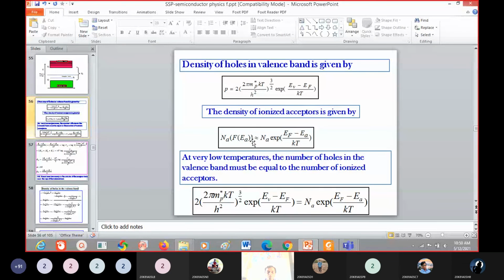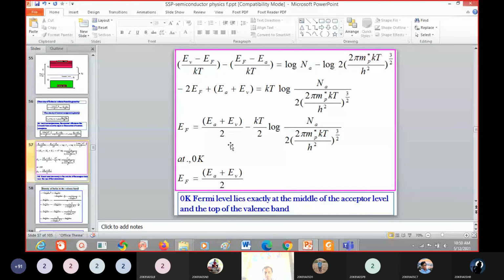N_a into F(E_A) gives the density of ionized acceptor atoms. If you simplify this equation, N_a into exponential of (E_F minus E_A) by kT. If you equate both and solve this equation, we will get the E_F value. So that is the first step: we have to equate these two equations.